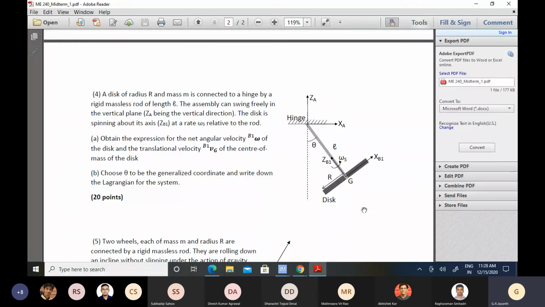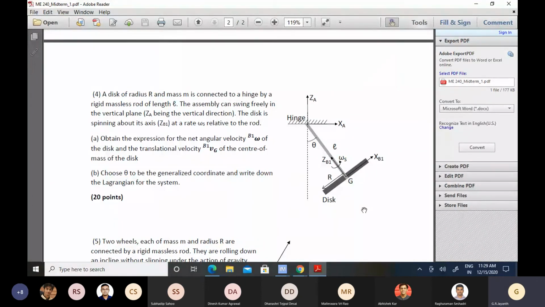Perhaps it's the fact that you have a spinning disk here that got you to think about that free symmetric top problem, and also the fact that it is connected somewhere. But this is simply constrained, right? It can move only in the vertical plane, in the XA ZA plane. So this is just a pendulum with a spinning disk as a bob of the pendulum. That's it. Okay. So this was one point.